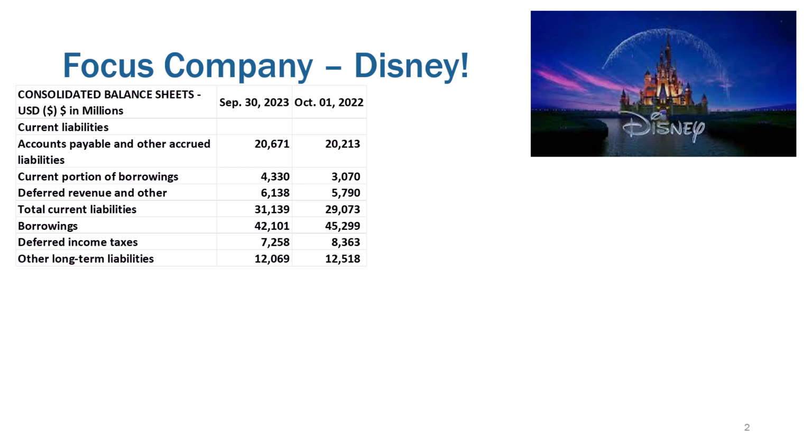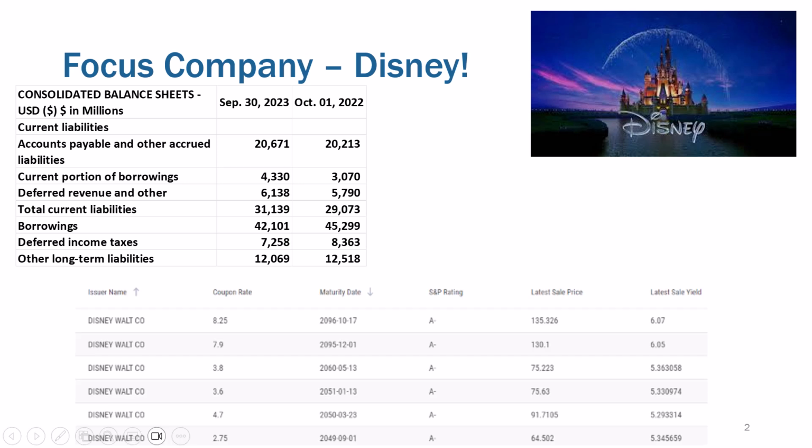If we looked at the liability section of their balance sheet here, we are going to see that they have borrowings in the most recent year of $42 billion. So, Disney, if you look at that, they have a year end of September 30th. I think that's probably the end of the summer season, and that wraps up their fiscal year. So $42 billion worth of borrowings.